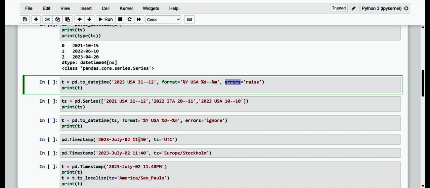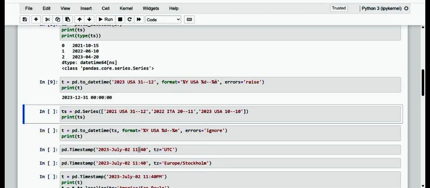Now let me give here, this is 2023 USA 3112. So 3112 in the format of Y, USA, and D and M. Kindly have a note of it, D and M. So here we get it in this manner. As we can see, it is possible to make the to_datetime function recognize the single attributes of the data even in the case of strings that have particular formats with additional text characters.